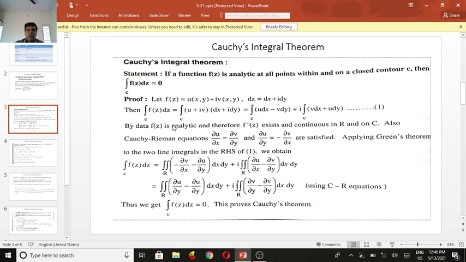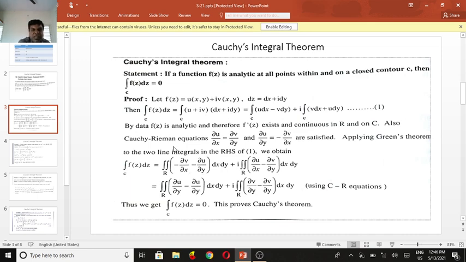By the statement, f of z is analytic, therefore the derivative f prime of z exists and is continuous in R and on C. Also the Cauchy-Riemann equations hold: dou u by dou x equals dou v by dou y, and dou u by dou y equals minus dou v by dou x. These are the Cauchy-Riemann partial derivative equations.